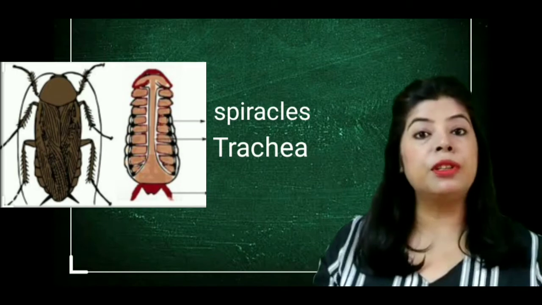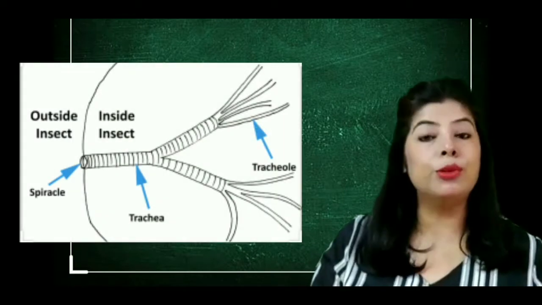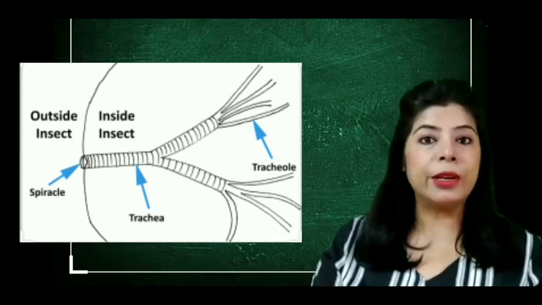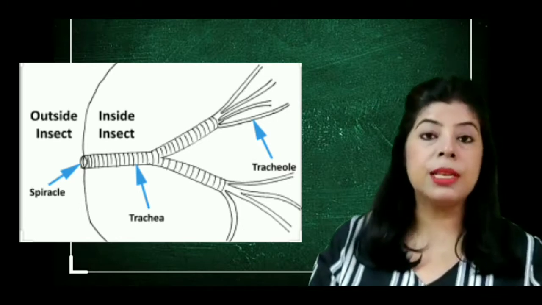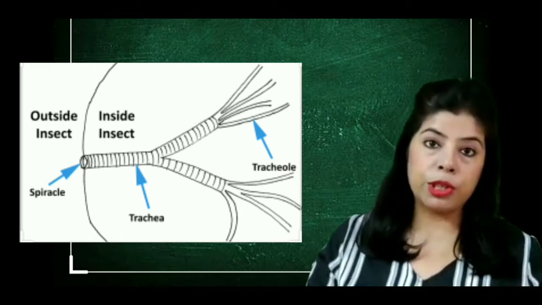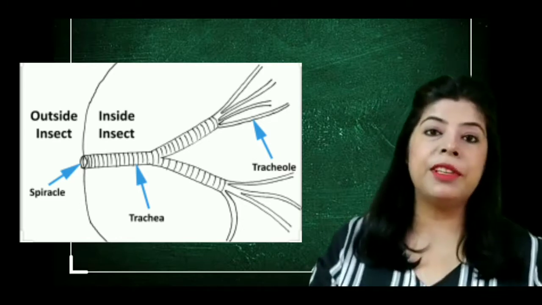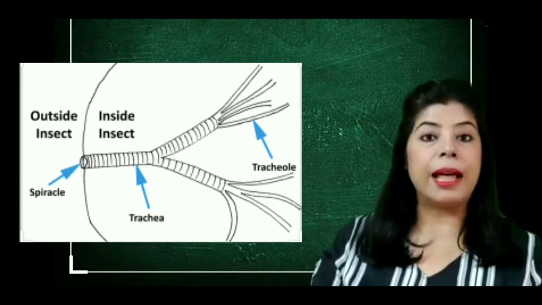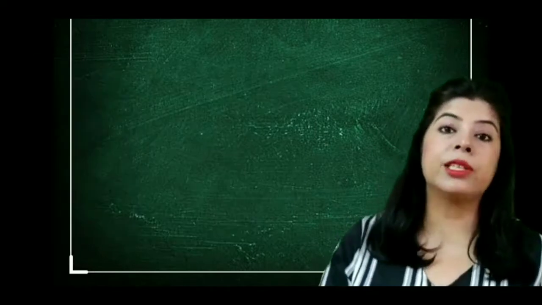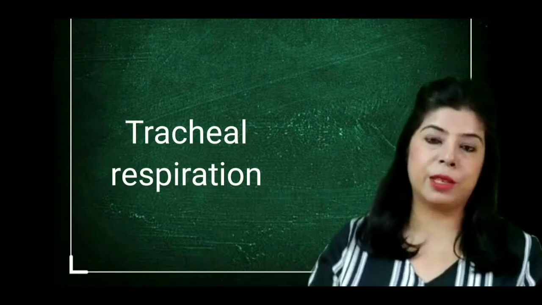And these trachea further branch inside the body into tracheoles. So there is a network of tubes or tracheoles inside the body of the cockroach which reaches every cell and tissue of the organism. And this kind of respiration in case of cockroach is called tracheal respiration.